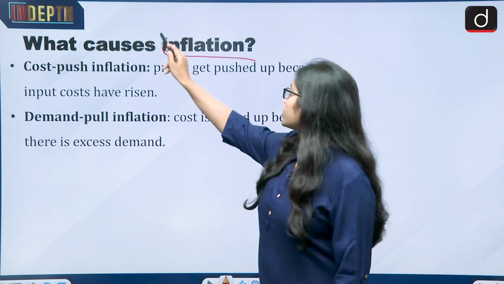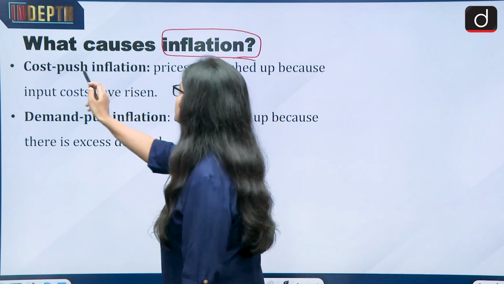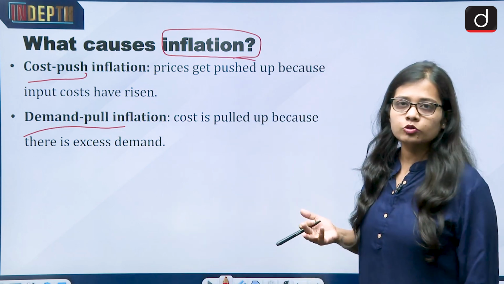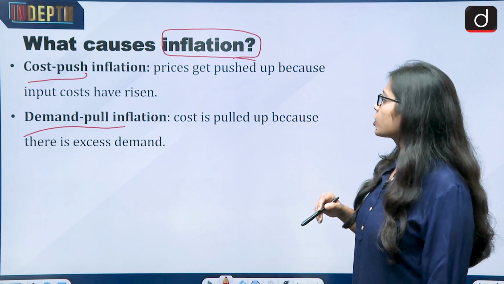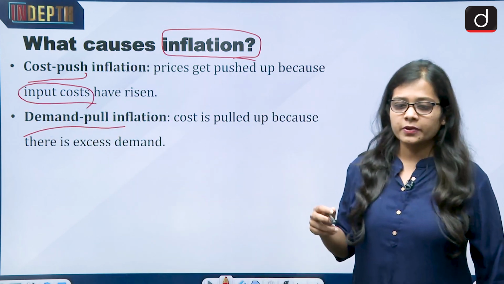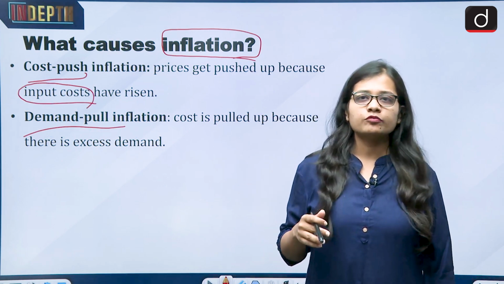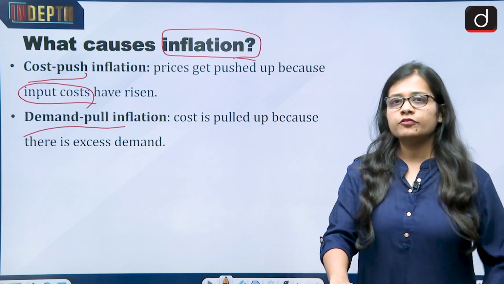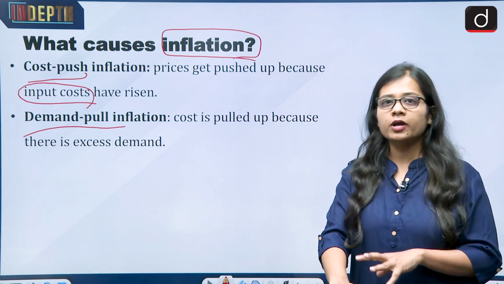Now let's talk about what causes inflation. There are two very basic causes of inflation, that is cost push inflation and demand pull inflation. As the names suggest, we can think about what they mean. Cost push inflation means prices get pushed up because input costs have risen. For example, if we go and buy something in the market and a year back it was costing us 400 rupees, then this year, like in 2023, we go again and buy the same thing, and the cost which was earlier 400 now becomes 600.